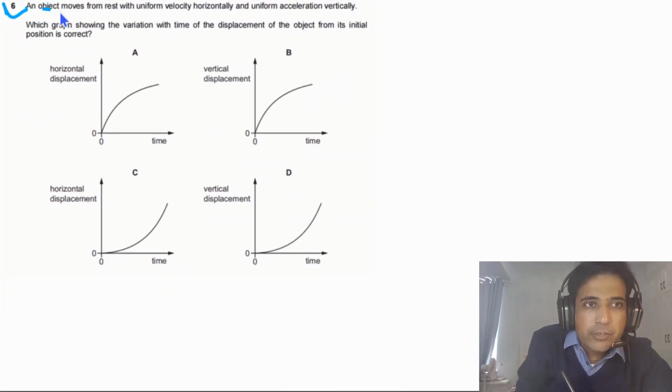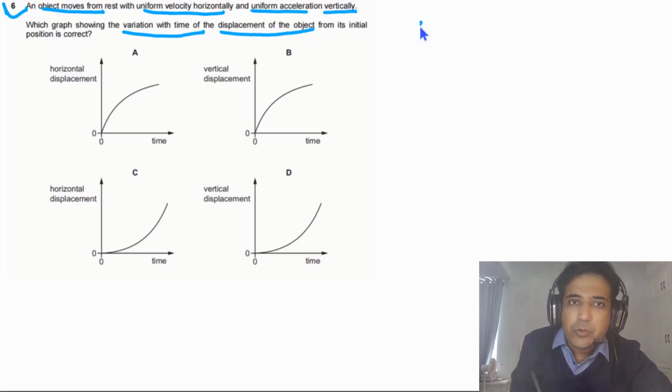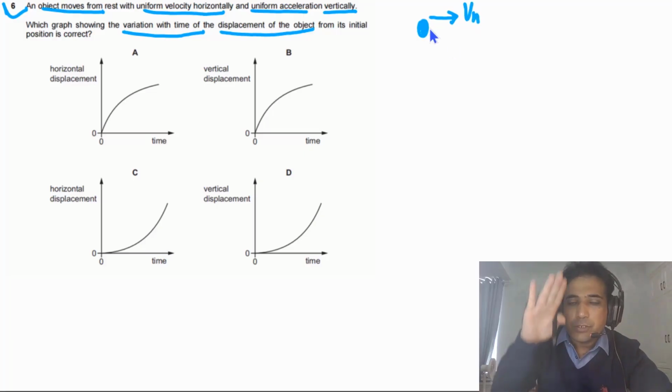Question 6 says, an object moves from rest with uniform velocity horizontally and uniform acceleration vertically. Which graph showing the variation with time of the displacement of the object from its initial position is correct? So first of all, let's try to visualize the motion of the object. It is given to us the object has uniform velocity horizontally and uniform acceleration vertically. Uniform acceleration vertically means a constant force is acting on the object along the vertical.